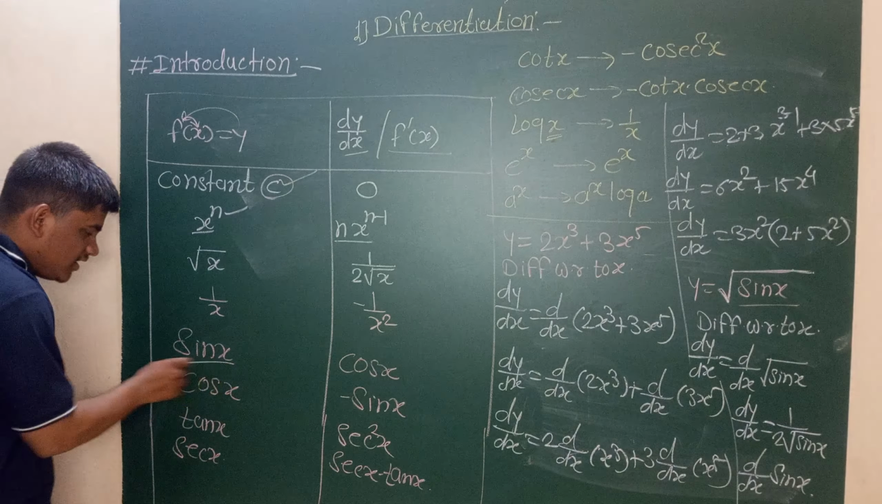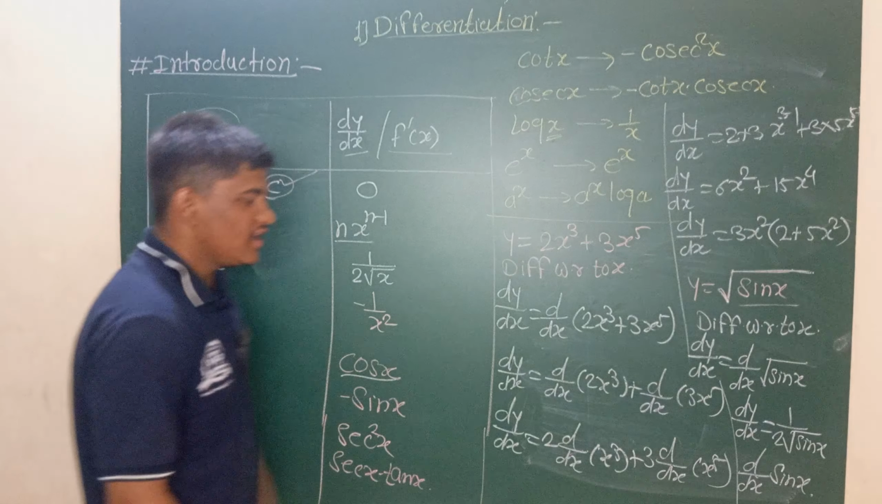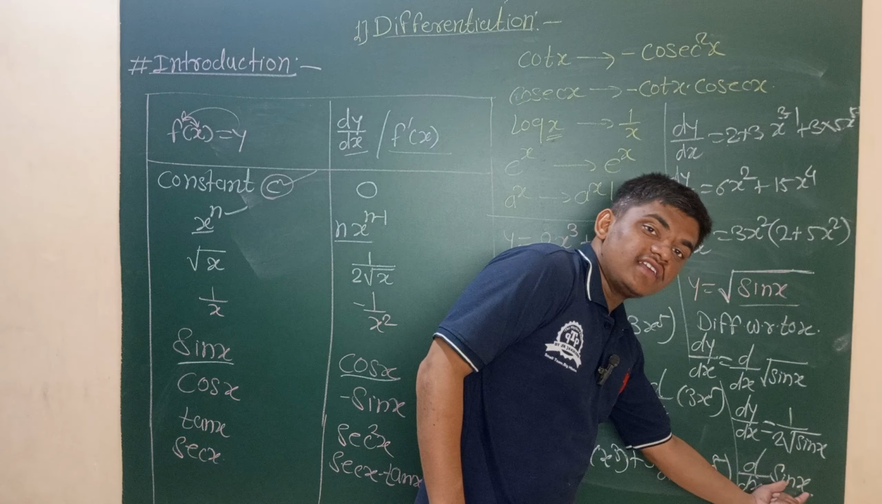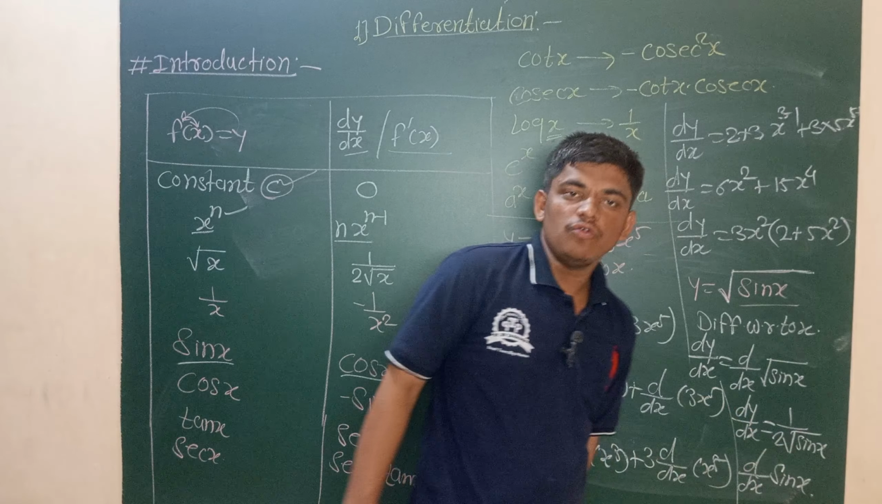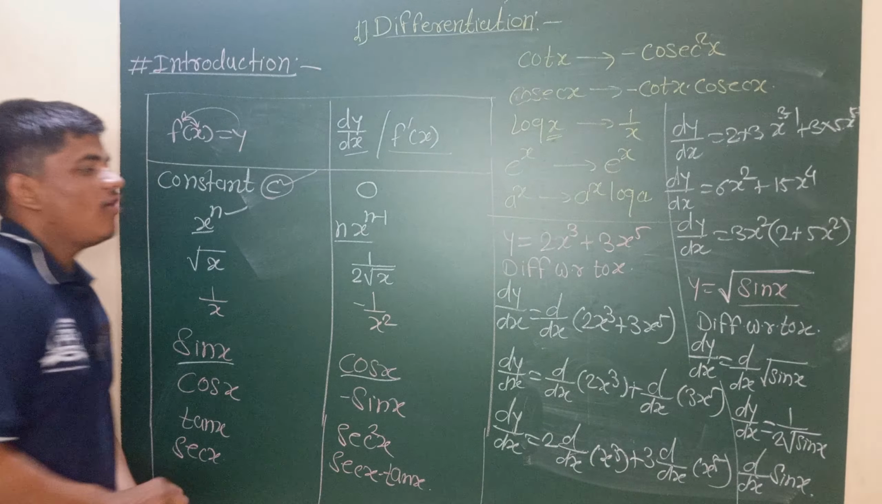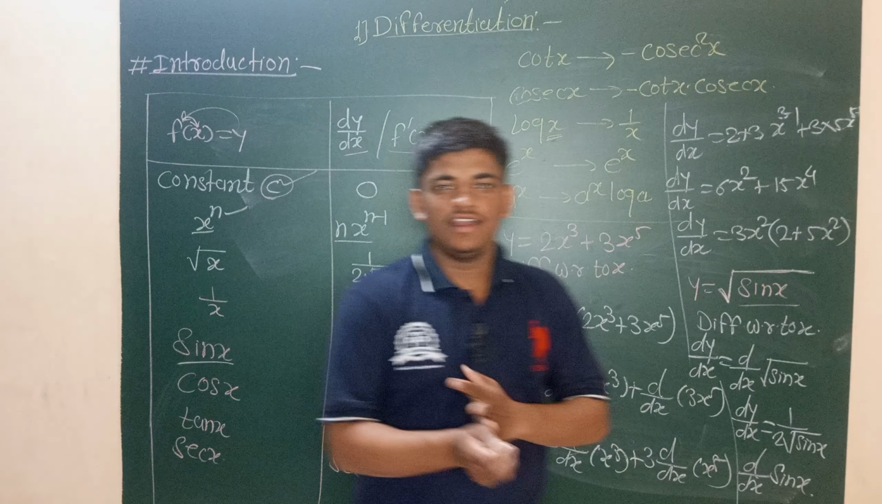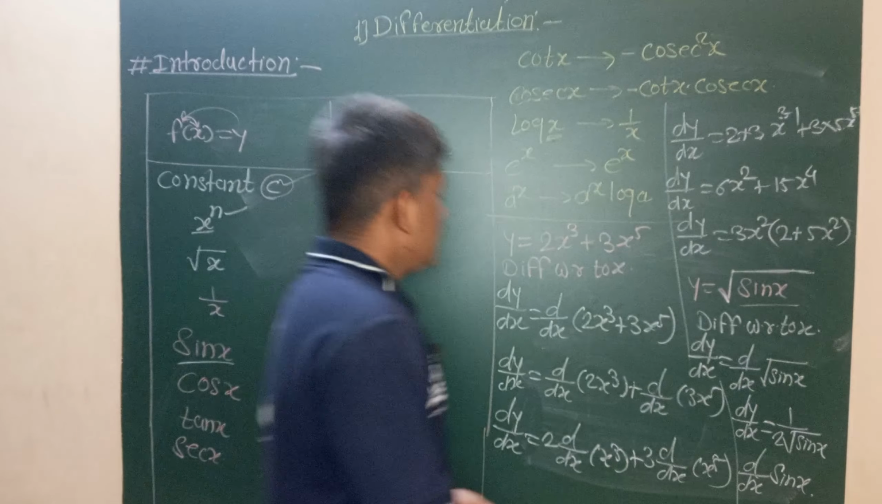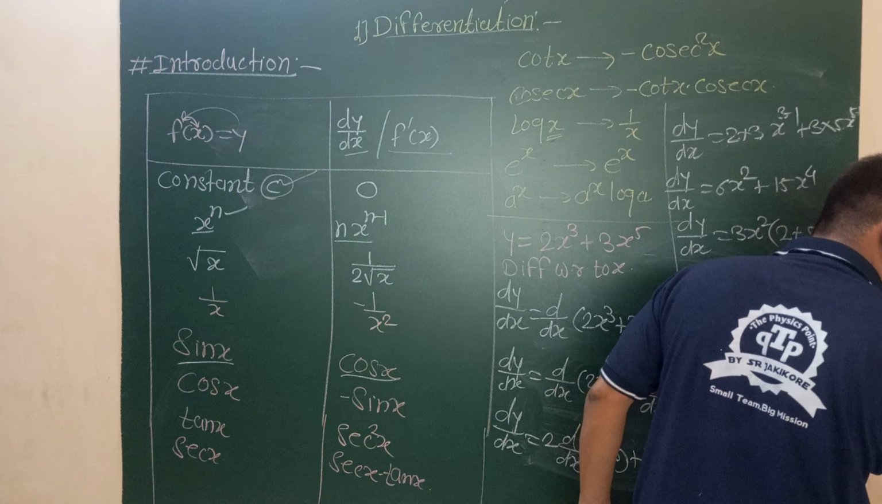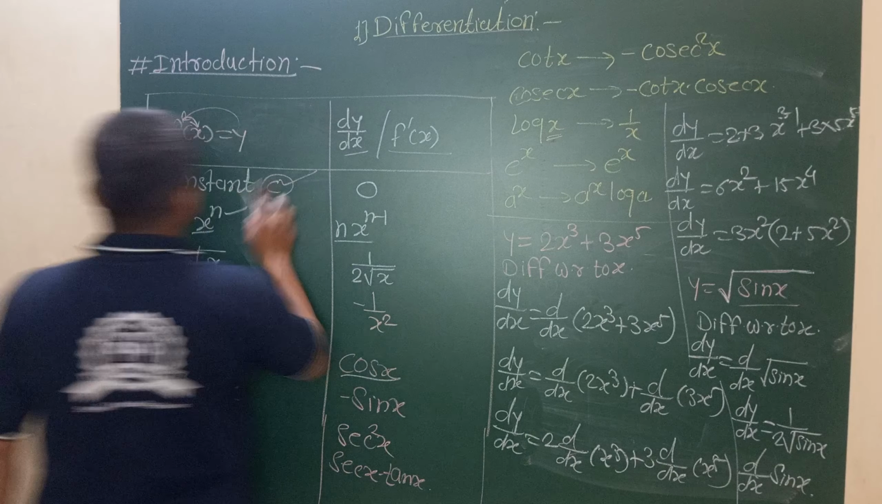Now we know that the differentiation of sin x is cos x. That means d by dx of sin x is cos x. So the answer is cos x upon 2 root sin x. It is the final answer of the derivative of the function y equal to under root sin x. Here we will solve another problem and stop here.